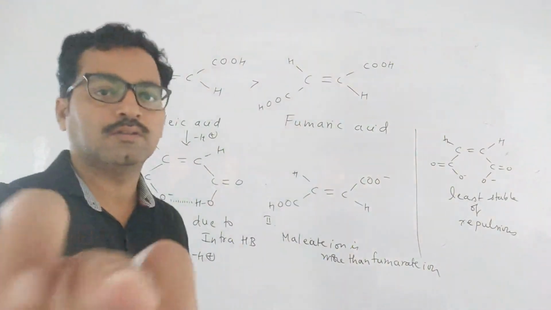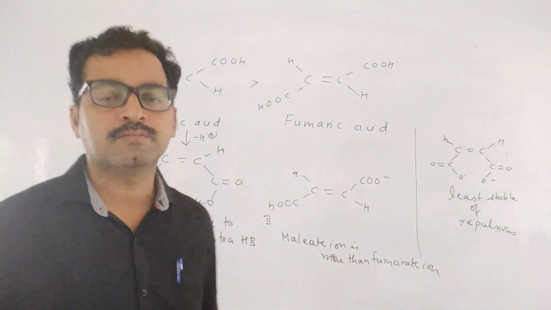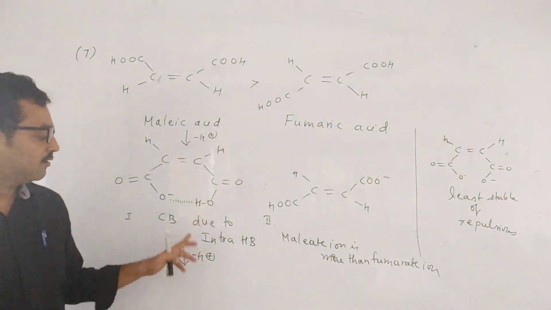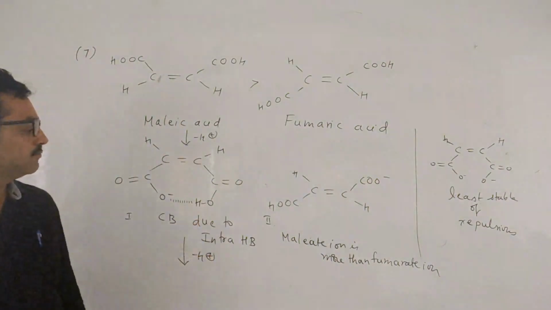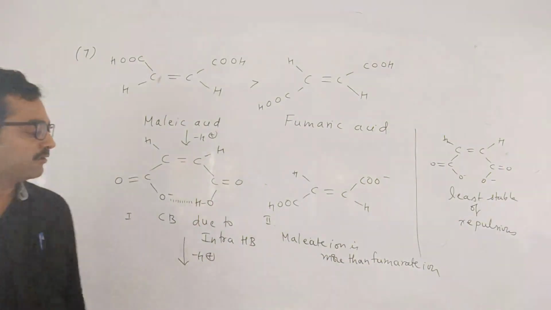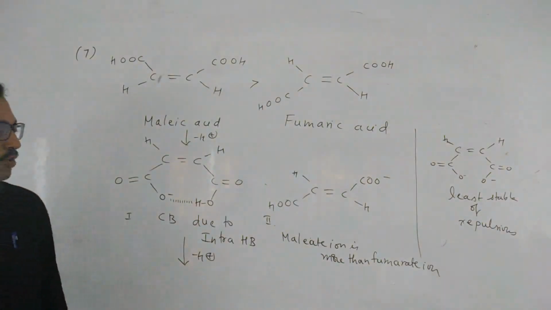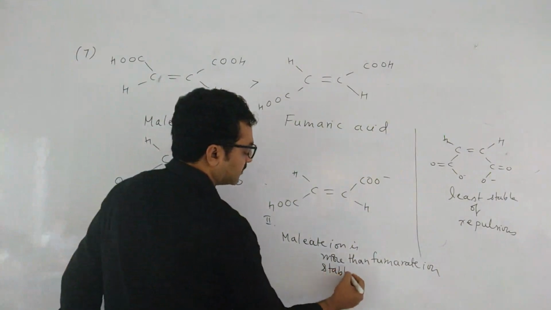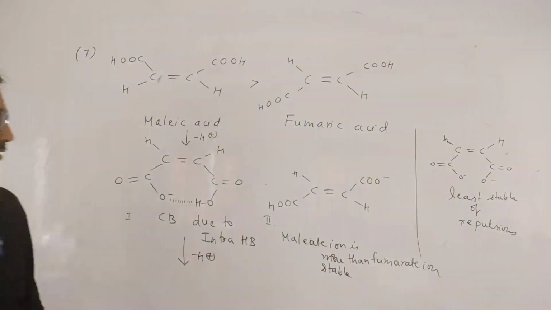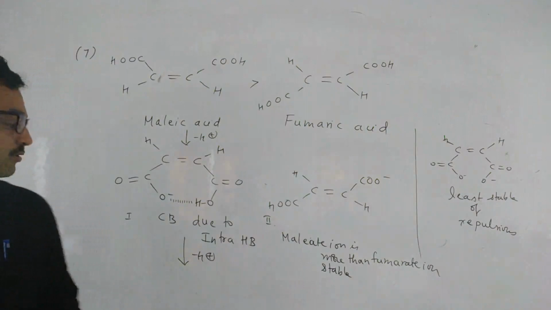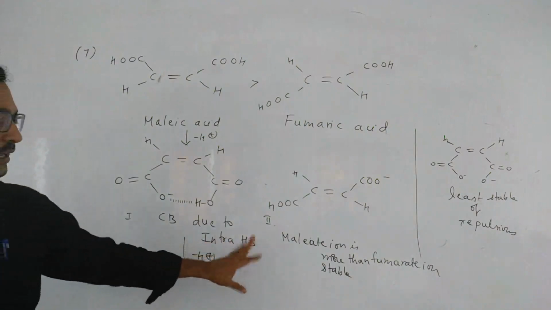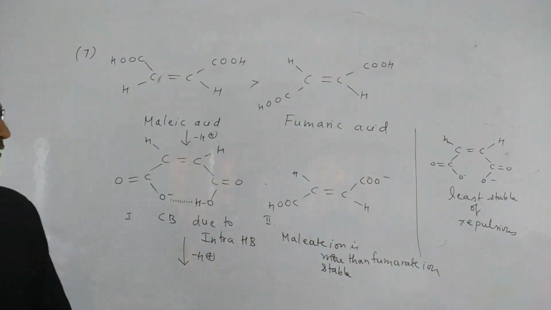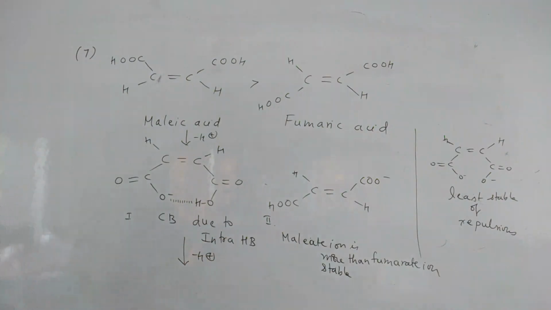Because malate ion is more stable. Malate ion is more stable due to intramolecular hydrogen bonding. That is all. Due to intramolecular hydrogen bonding.